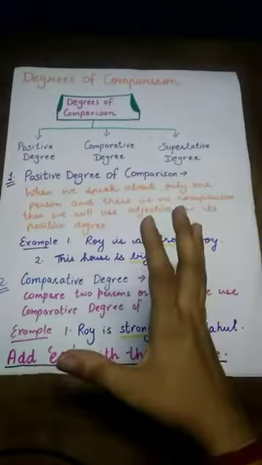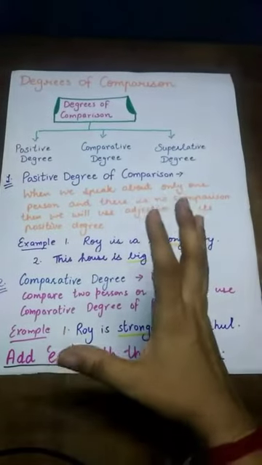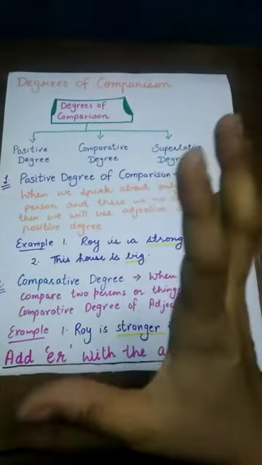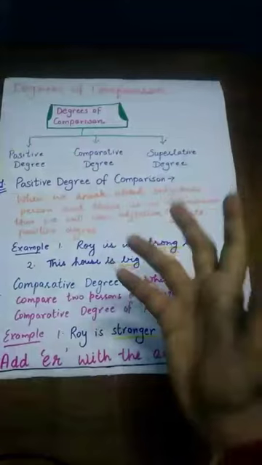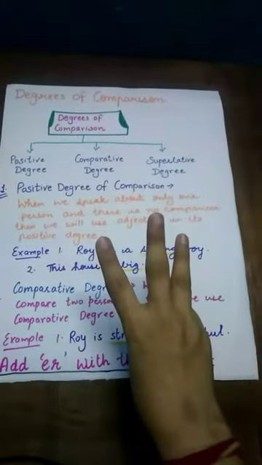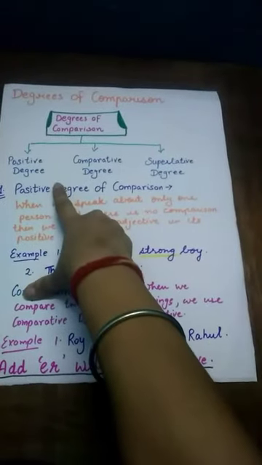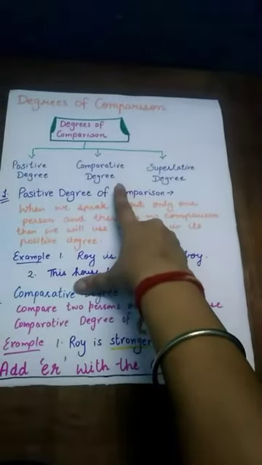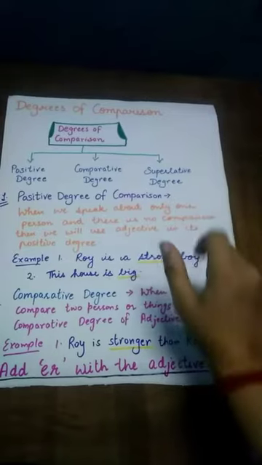Now, students, adjectives have 3 degrees of comparison. How many degrees of comparison are there? 3 degrees of comparison. Positive degree, comparative degree, superlative degree.